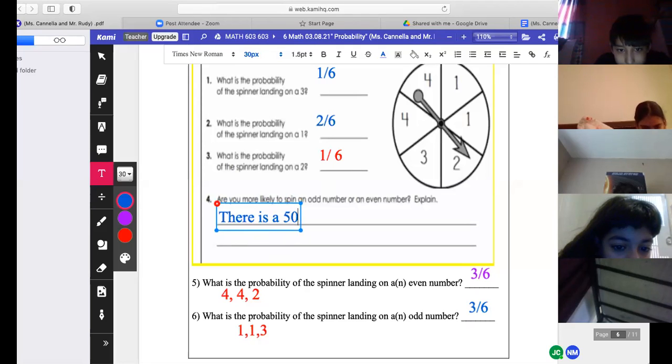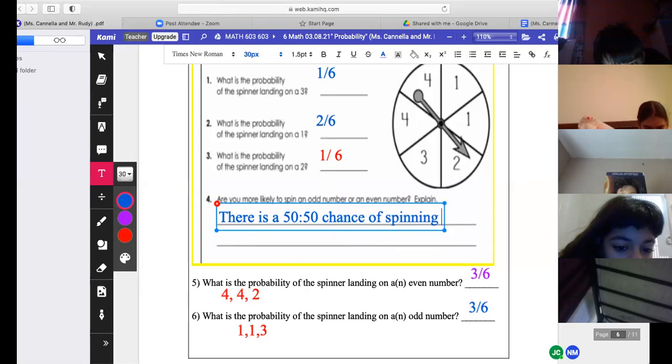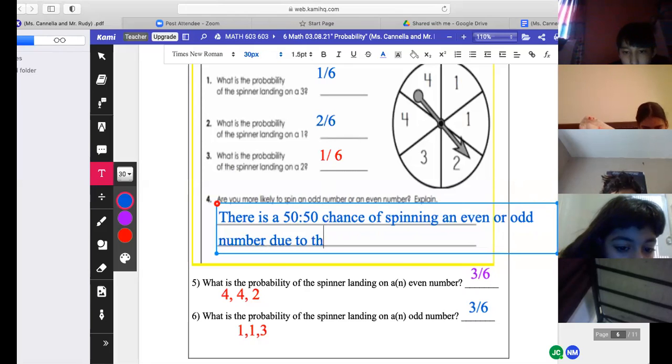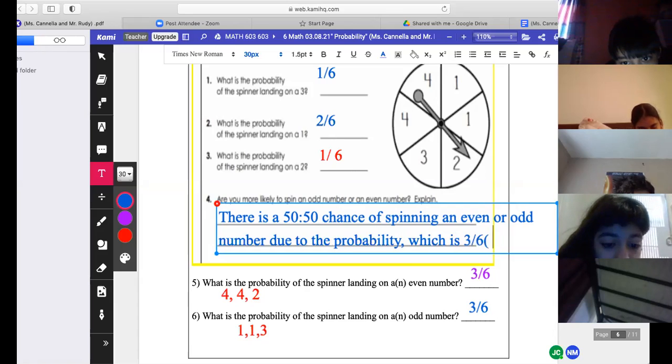There is a 50-50 chance of spinning, and we already explained why on the bottom, an even or odd number, because the probabilities are the same, because 3/6 is the same as a half. Just due to the probability, which, there should be a comma there, which is 3 out of 6, which is the same as 1/2, which then translates to a 50% chance, right? Everyone see that? Pretty easy, right, Kevin?